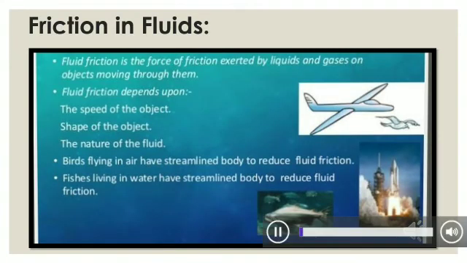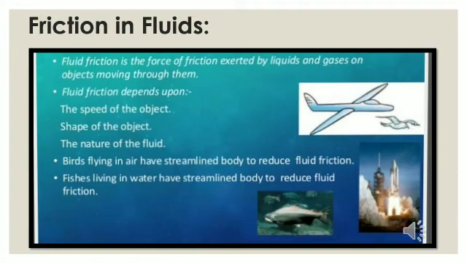So, gases and liquids exert friction on an object that moves through them. Hence, fluid friction is the force of friction exerted by liquids and gases on the objects moving through them. Fluid friction depends upon the speed of the object, shape of the object, and the nature of the fluid.